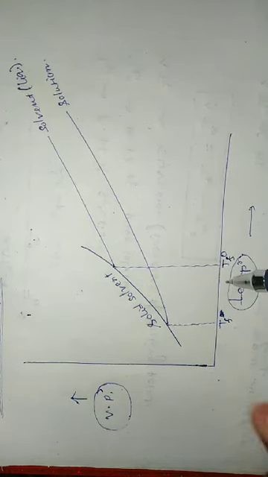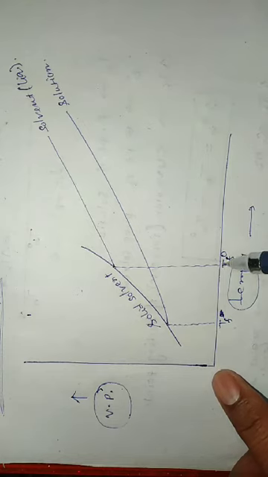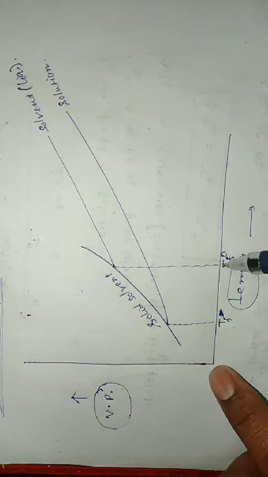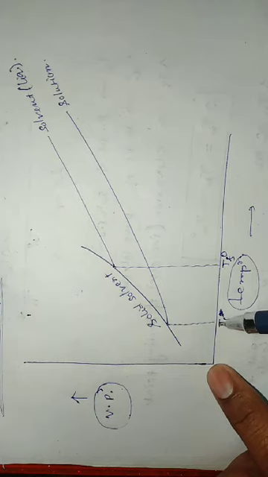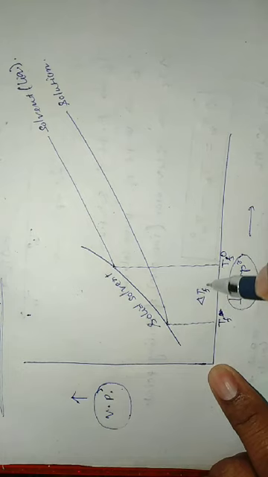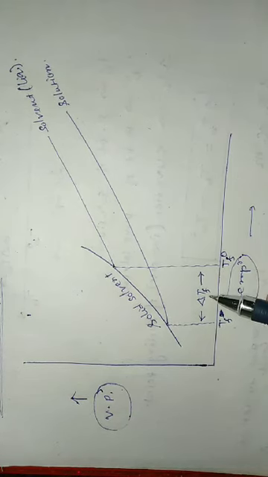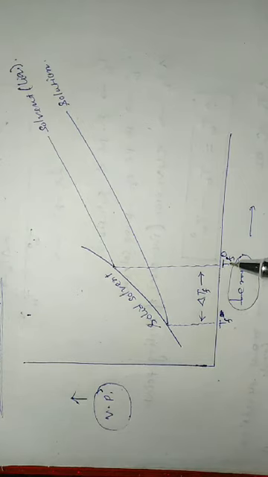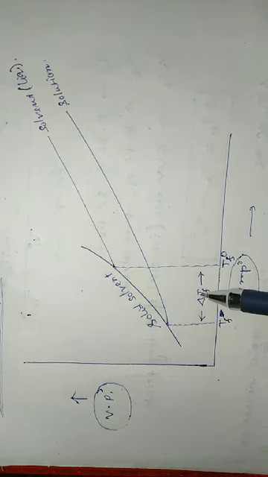According to this graph, the freezing point of the pure solvent is greater than the freezing point of the solution. Delta Tf is the difference between the freezing point of the pure solvent and the freezing point of the solution. This delta Tf is known as the depression of freezing point.